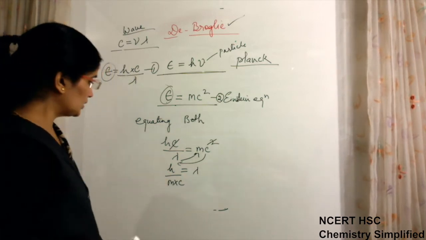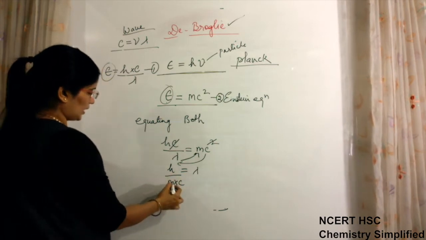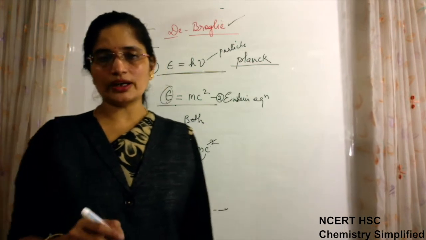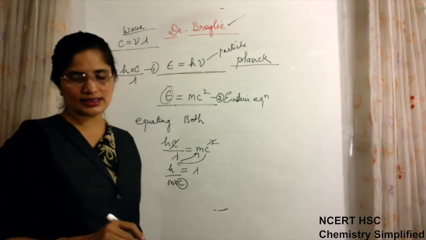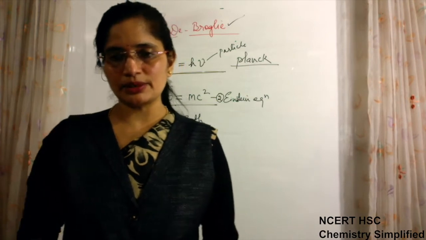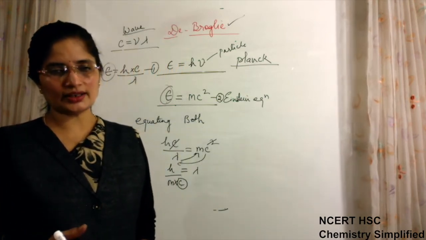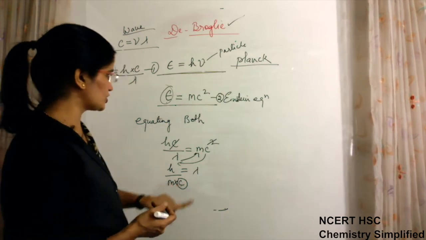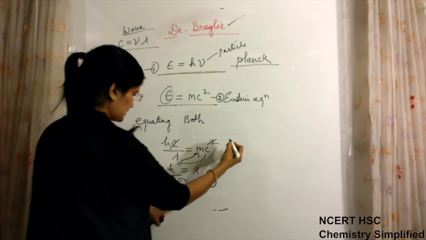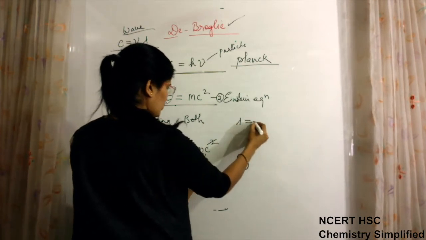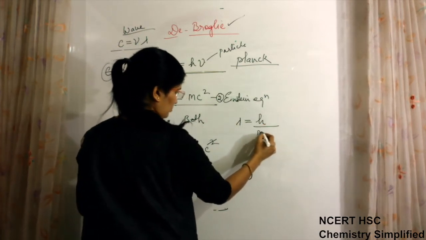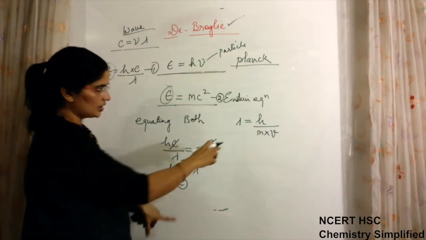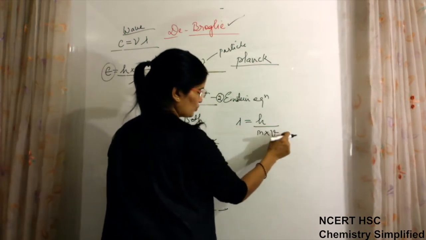Now this c in mc is the velocity of light, but now we are doing this equation for matter particles, and matter particles cannot travel with the speed of light. Only radiation energy or radiant energy travels with the speed of light. So this c can be written as v, the velocity of matter particles. So now in the next step, λ = h/(mv). Earlier λ = h/(mc), now written h/(mv) for matter particles.